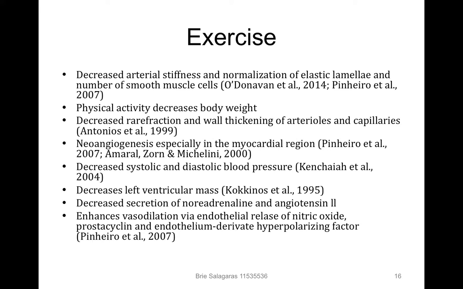Increased exercise is also shown to encourage the formation of new blood vessels from pre-existing vessels and normalizes arterial skeletal muscle resistance. In addition, it enhances vasodilation via endothelial release of nitric oxide, prostacyclin, and endothelium-derived hyperpolarizing factor. Increased length and lumen diameter basically slow the blood flow to the heart with lower blood volume, meaning less peripheral resistance and arterial pressure for the left ventricle, thus allowing it to normalize in size.